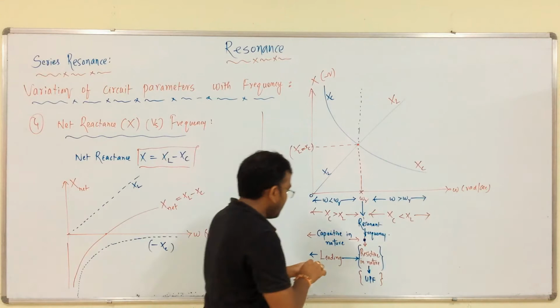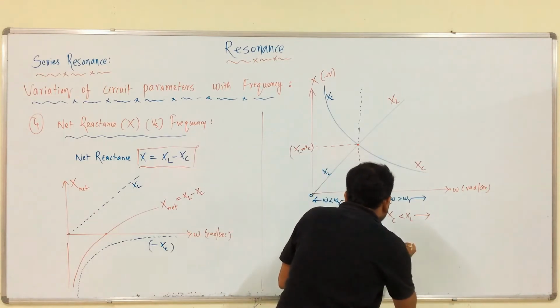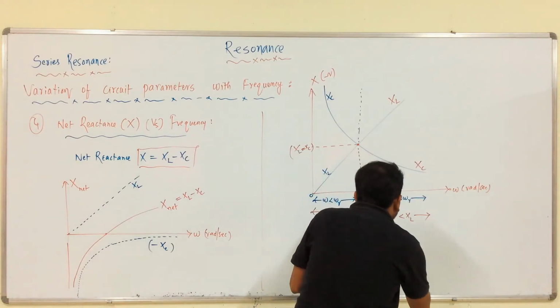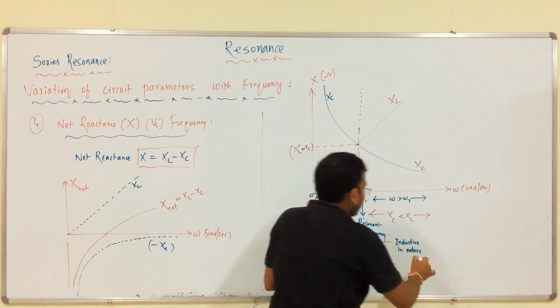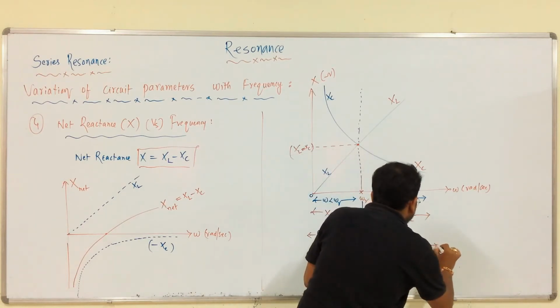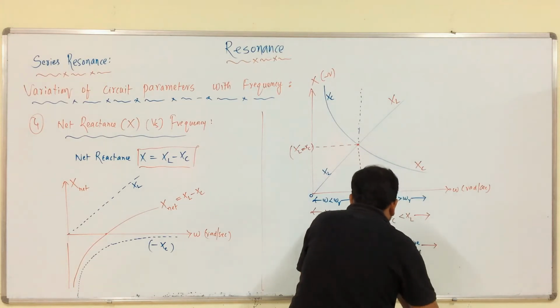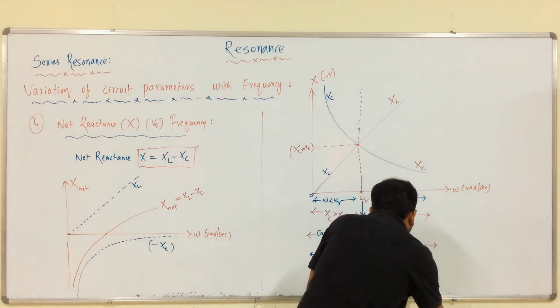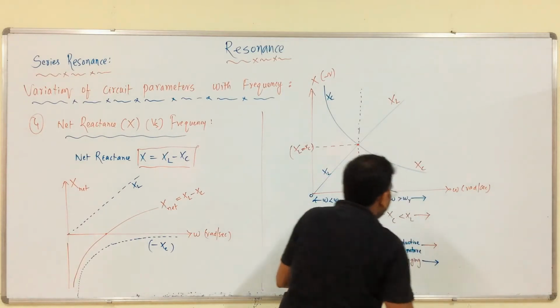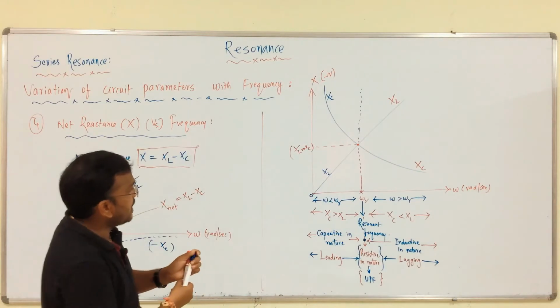Next, from here to here, it is inductive in nature. Why is it inductive in nature? See, XL is more than XC, so it is inductive in nature. Therefore, it is lagging. This is a very, very important observation. So all of you listen carefully.